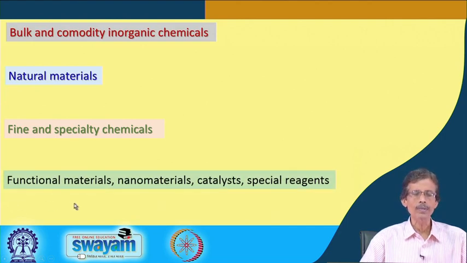Then we can have functional materials, nanomaterials, catalysts and the special reagents. So, these are all coming from the aspects of inorganic chemistry. As we have just seen, one very useful example of catalysts from our school days is vanadium pentoxide. So, we will be talking about different types of catalysts. These can be homogeneous catalysts, these can be heterogeneous catalysts for some special purposes.